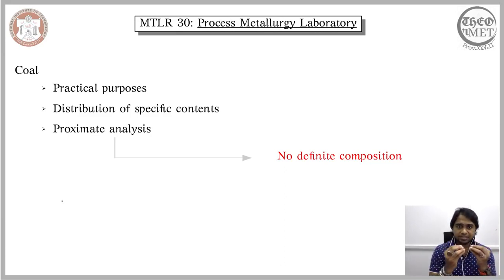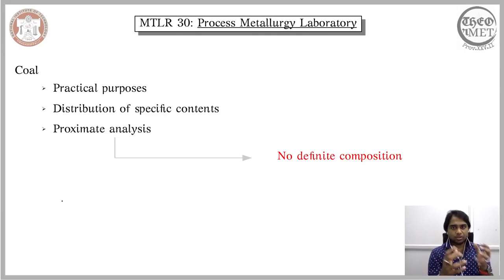Before getting into what these specific contents are, we need to understand that the proximate analysis that we are studying in this lecture is the equivalent of the technique that we conventionally use to calculate the chemical composition of an alloy.